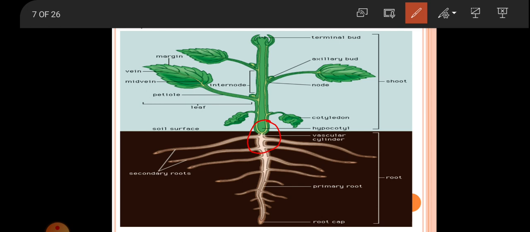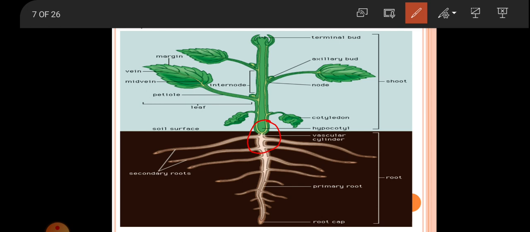The aerial part of the root stem axis shows the distinct nodal region. So here you can see there are the three appendages or the laterals. So the first one is the leaves. This is the main and this is the aerial part, and it shows the nodal region.